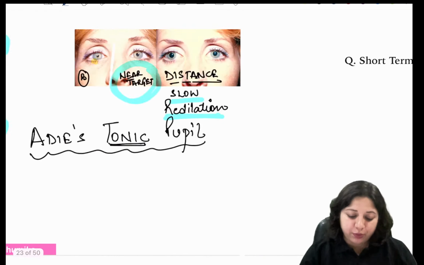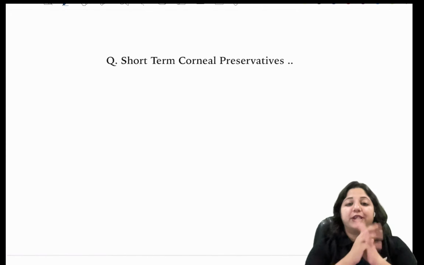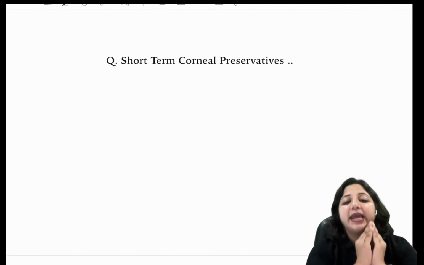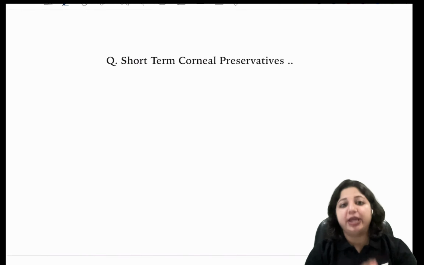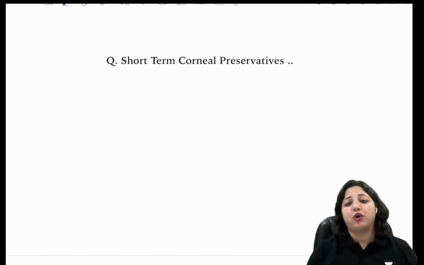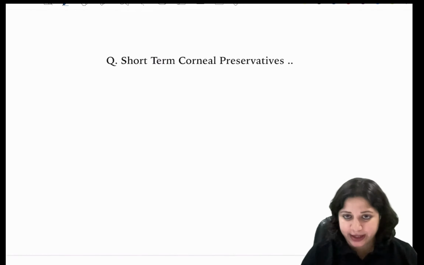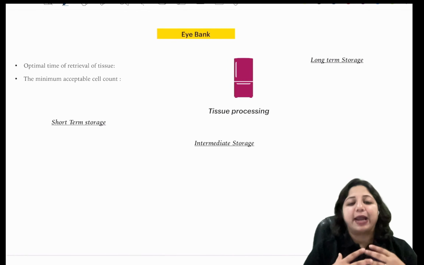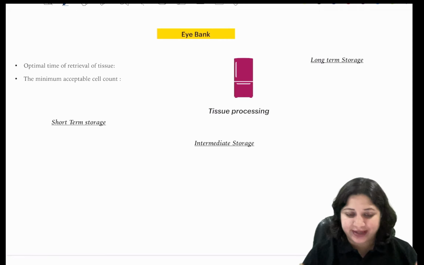Okay, so now we move on to the next question. There was again this question on short-term corneal preservatives in July 2023, which is again a very important topic. I normally cover this in advanced ophthalmology, but you have it here. So let's quickly know what is eye banking and what are the preservatives that we use.